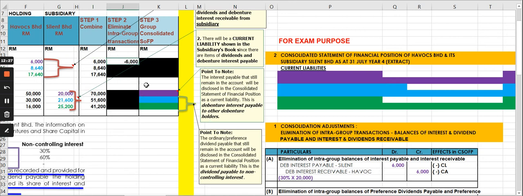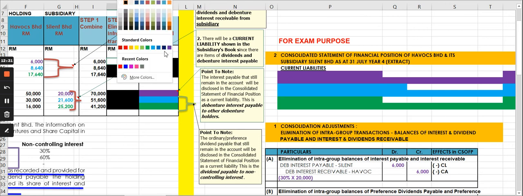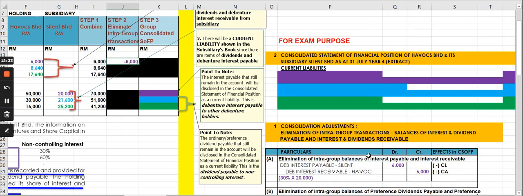And now you do the elimination. That 6,000, which is this 6,000 here, will have to be eliminated against the 20,000 that you have here. And that is 6,000 again. So this is what you debit, 6,000.